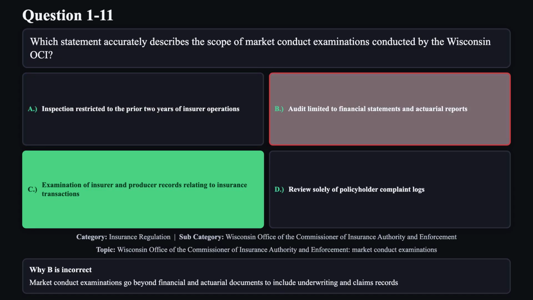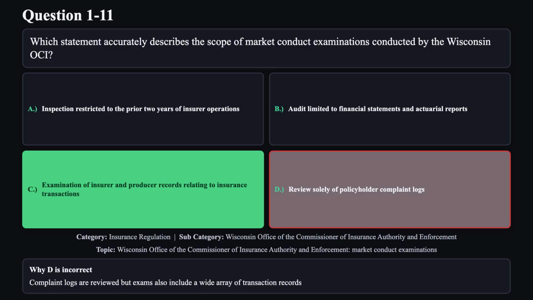Reason B is not correct. Market conduct examinations go beyond financial and actuarial documents to include underwriting and claims records. Reason D is not correct. Complaint logs are reviewed, but exams also include a wide array of transaction records.